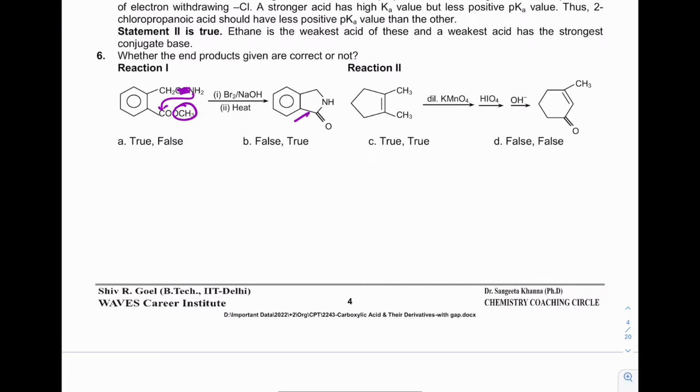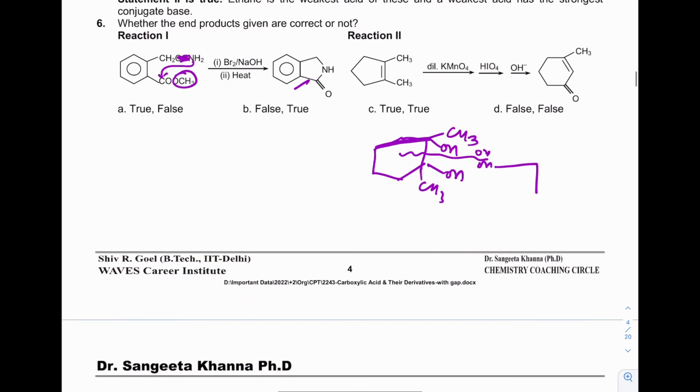In the case of the second, dilute KMnO4 gives hydroxylation, syn hydroxylation. With periodate oxidation, this bond will break and one more OH will be added on both sides, methyl, and this bond breaks.